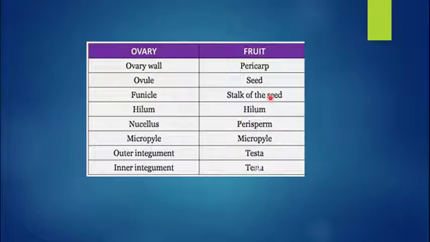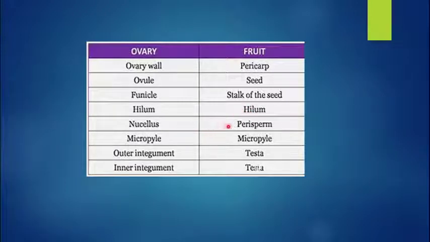Then the fruit, the next part of the developmental stage, is nothing but the ovary getting converted into the fruit. So you can see the comparison of what the different parts of the ovule become. Ovary wall gets converted into the pericarp, ovule gets converted to seed, funicle gets converted to the stalk of the seed by which it attaches to the fruit. Hilum remains as hilum, that is a small opening, the point of attachment.